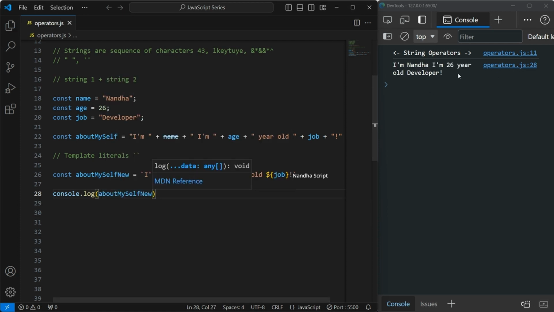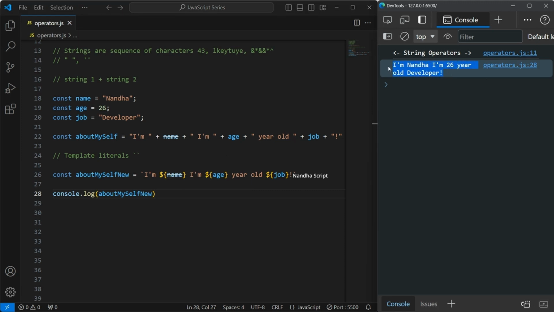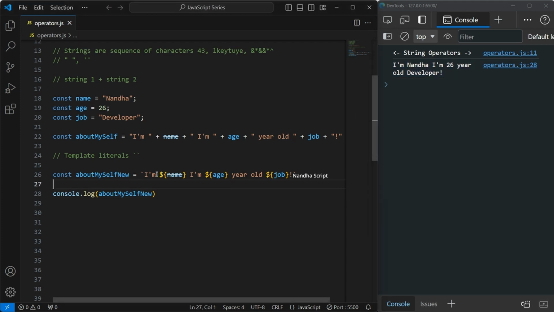I click save, and you can see the same output we got: I am Nanda Kumar, I am a 26-year-old developer. Here you can see the spaces are added because we gave the space, correct? Inside the template literals, if you do anything, it will be printed as it is. If you give the space or don't give the space, it will use that directly. But in string concatenation with the plus, we need to give the space; otherwise it will be added without space. In template literals, whatever spaces you add will work like that.